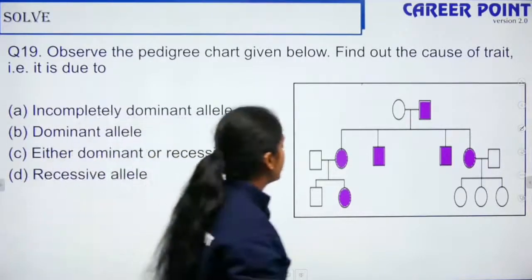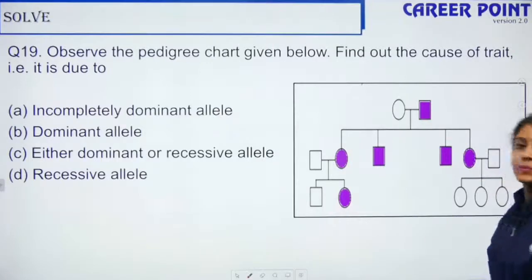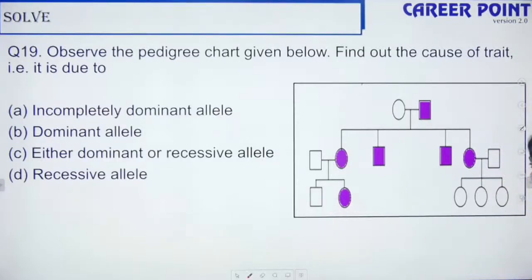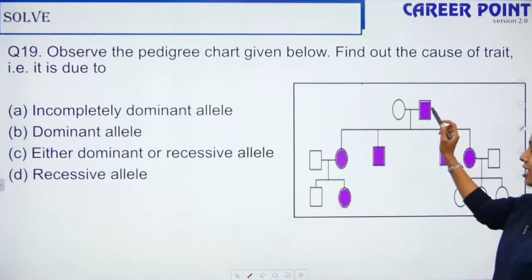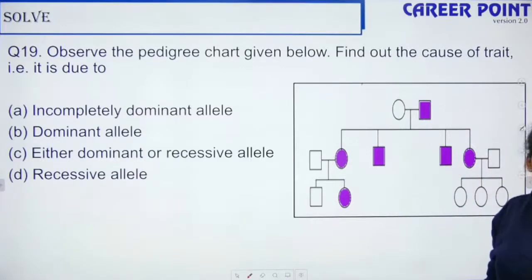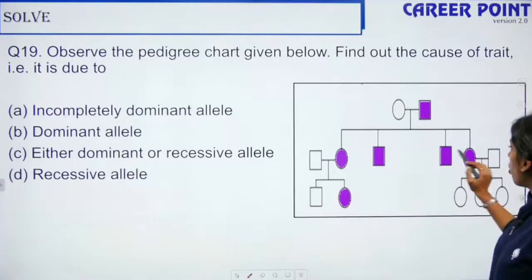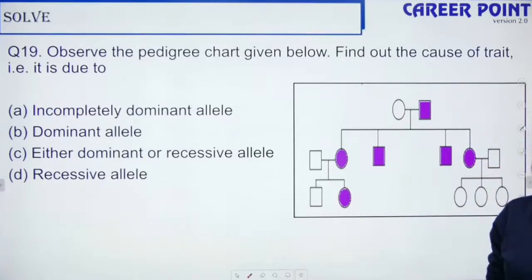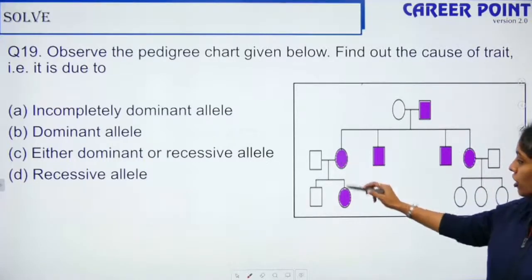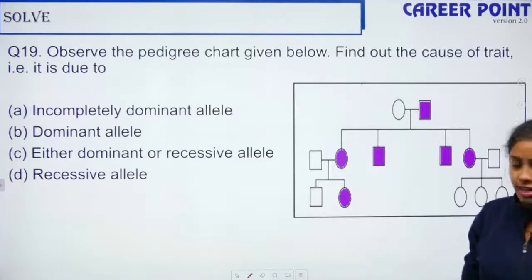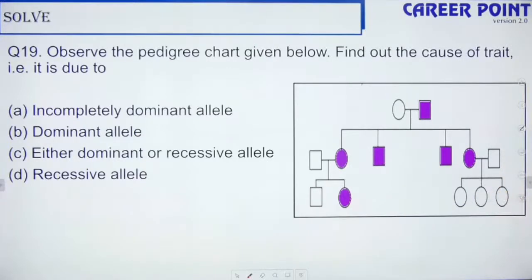D, recessive allele. Okay. See, here the father is affected. So here all the children are affected, right? But if you look here, only one child is affected. If you look here, none of them are affected. Then what can be the reason?